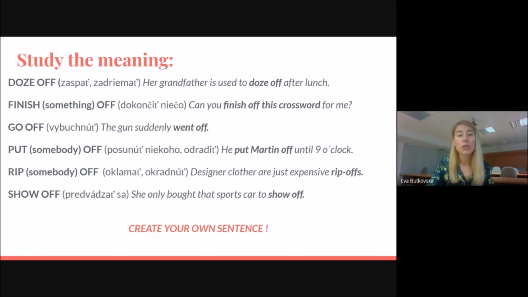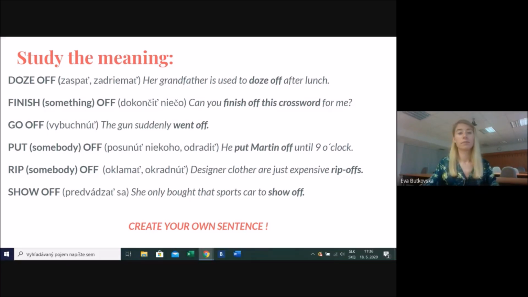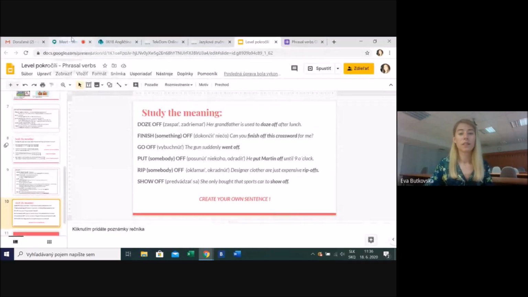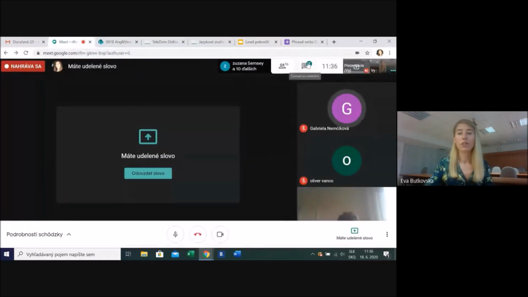Now I want you to create your own sentence using these 6 phrasal verbs. Just choose one, create a sentence, and write it in the chat box. So please, now is the time to do it. Create your own sentence. You can check it.